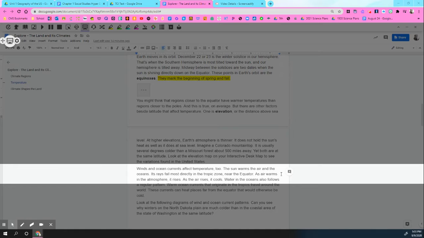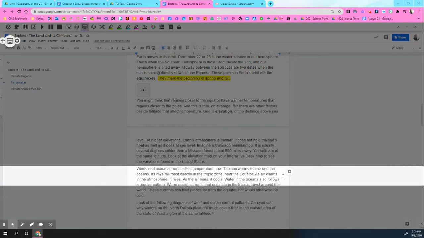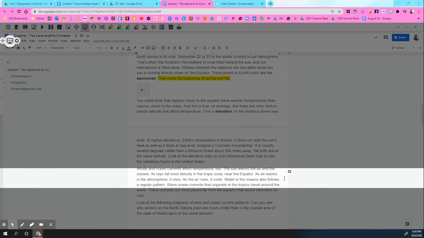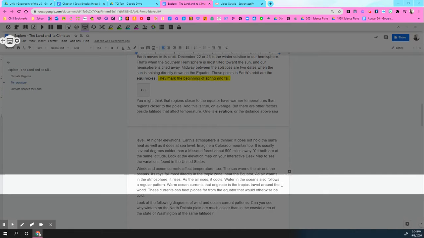Winds and ocean currents affect climate too. The sun warms the air and the oceans. Its rays fall most directly in the tropic zone near the equator. As air warms in the atmosphere, it rises. As the air rises, it cools.